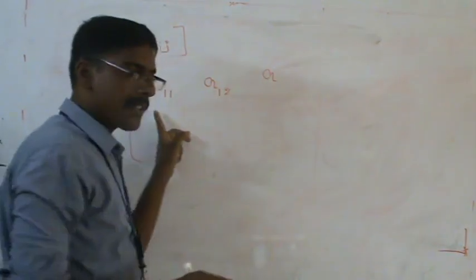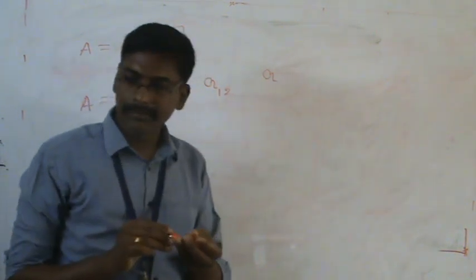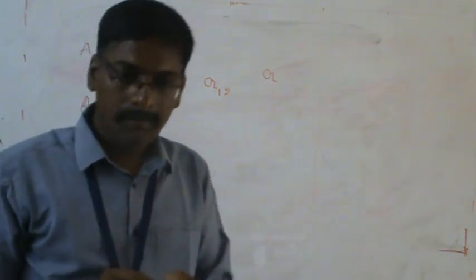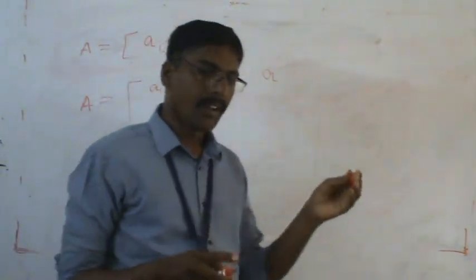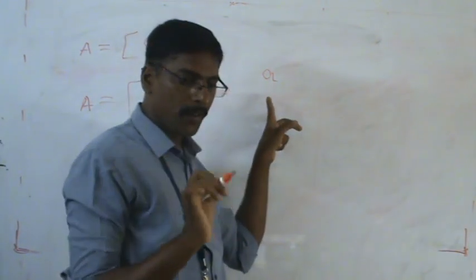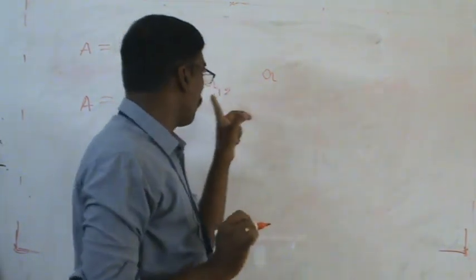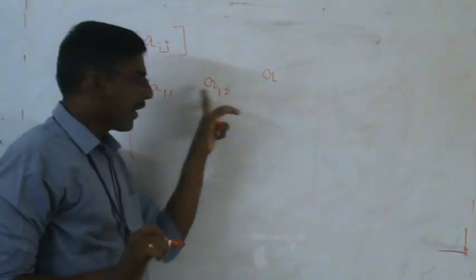Similarly, this element is represented as... okay, I'll use the black marker for a few minutes. So this is the first row, first column element.